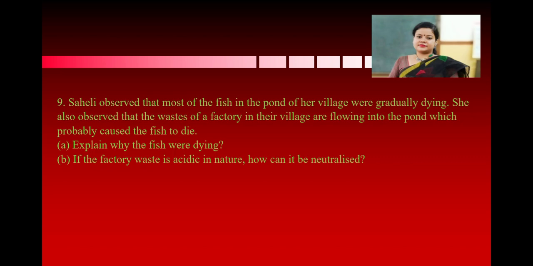Next question. Saheli observed that most of the fish in the pond of their village were gradually dying. She also observed that the waste of a factory in their village was flowing into the pond, which probably caused the fish to die. Question A. Explain why the fish were dying. Question B. If the factory waste is acidic in nature, how can it be neutralized?